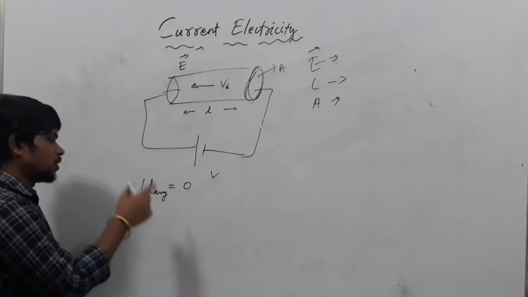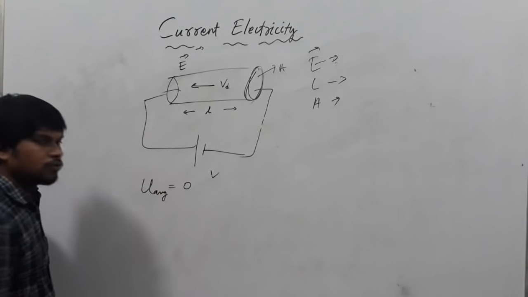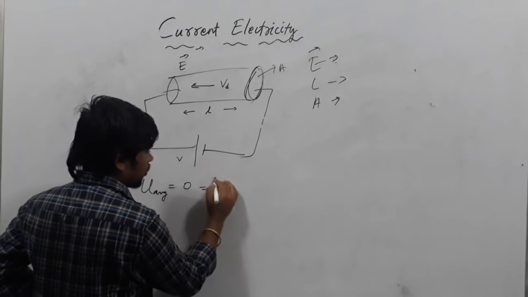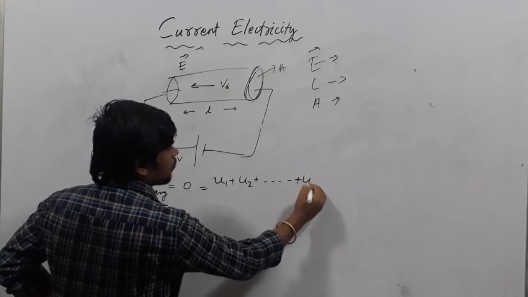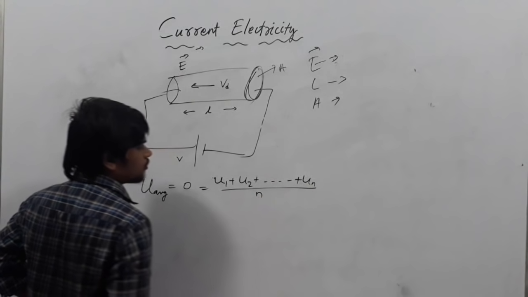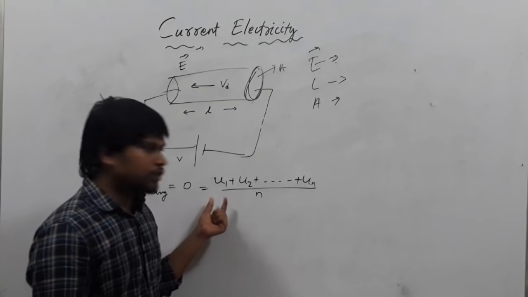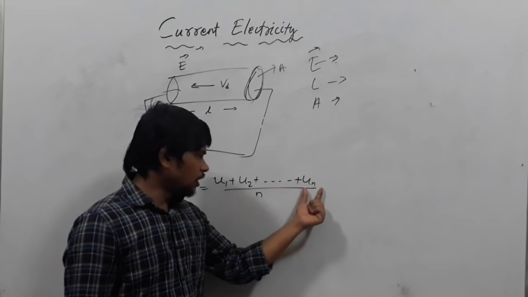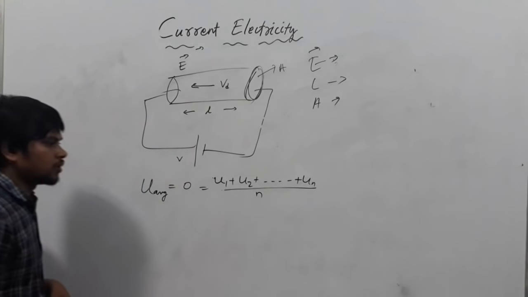On an average, the initial velocity of all the electrons is 0. You can write that as U1, the first electron's velocity, plus U2 up to Un, divided by n. This is how you get the average velocity: the summation of the velocity of all the electrons divided by the number of electrons.